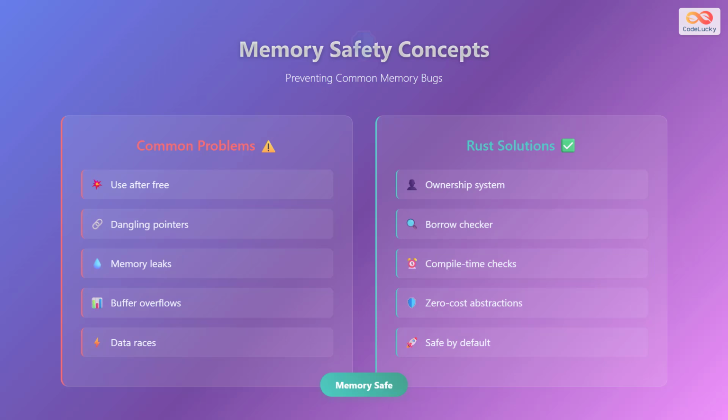Rust addresses all of these issues through its ownership system and compile-time checks. The borrow checker analyzes your code during compilation and ensures that all memory accesses are safe. Zero-cost abstractions mean you get this safety without runtime performance penalties. The compiler catches potential issues before your program even runs, making Rust programs inherently more reliable and secure than those written in traditional systems languages.